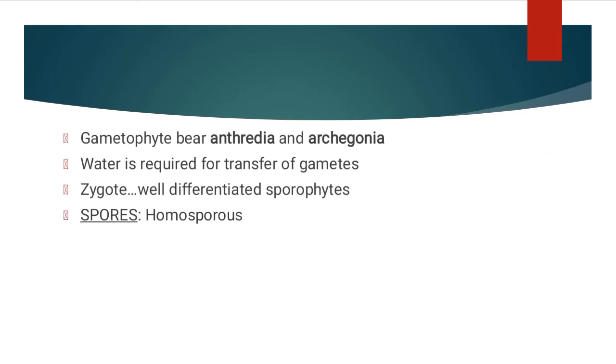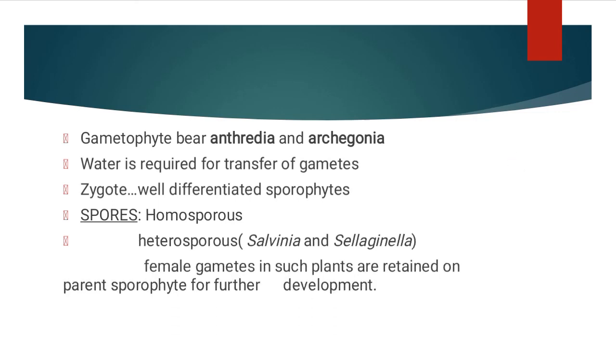Now we have to see about the spores. The spores that are produced may be homosporous, like in most of the cases, where all the spores produced will be of the same type. Otherwise, we have heterosporous. Heterosporous means there will be two types of spores produced: one is the macrospore and the other is the microspore. Macrospores germinate into the female gametophyte, and the microspores germinate into the male gametophyte. This is called heterosporous, and it is seen in Salvinia and Selaginella.